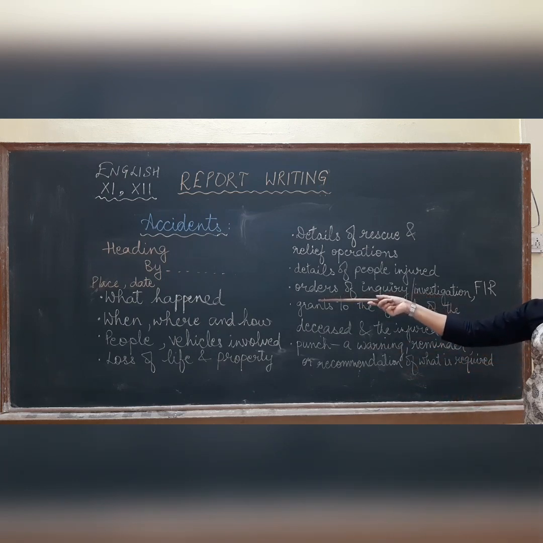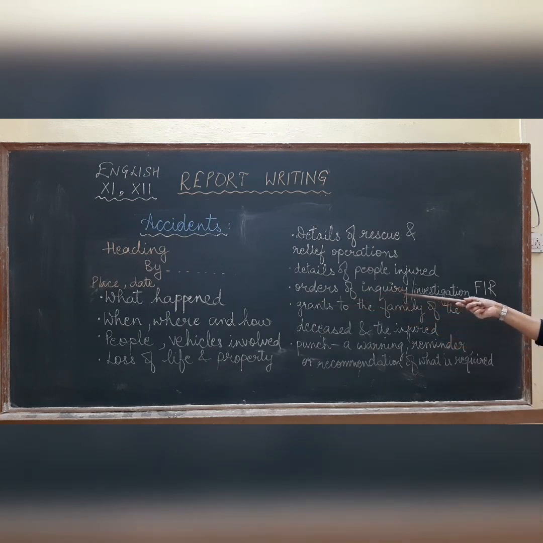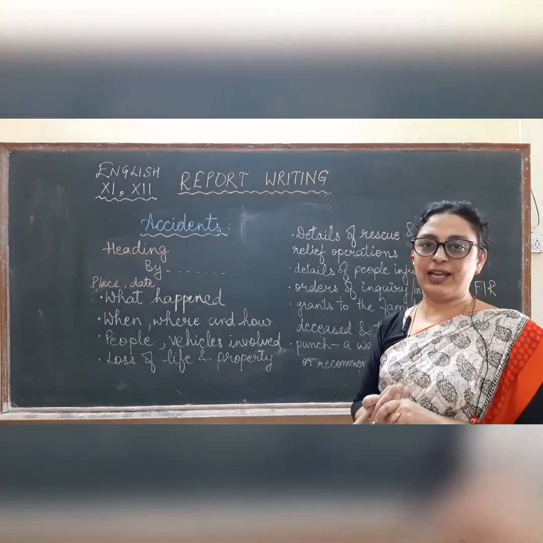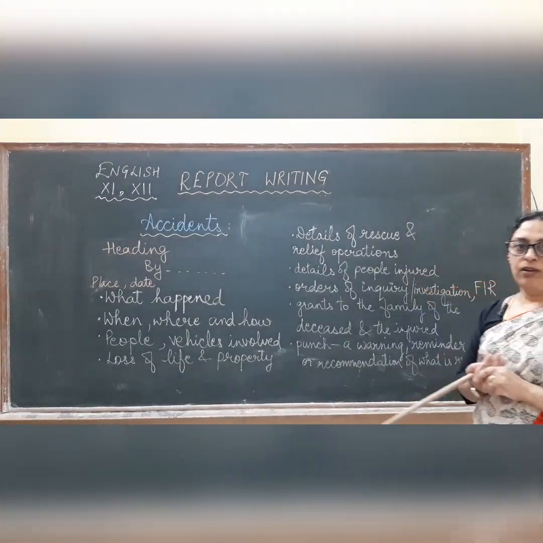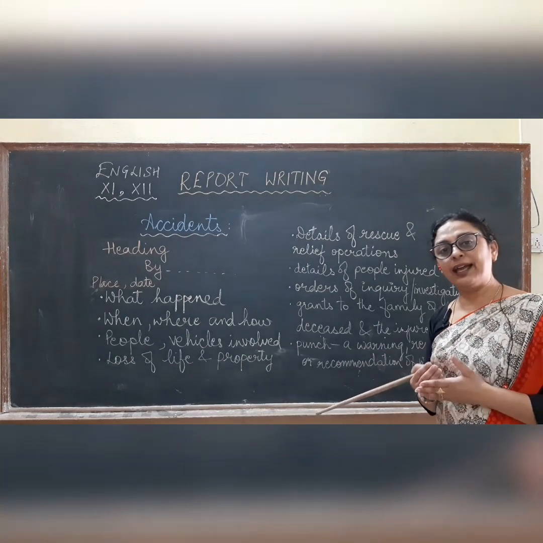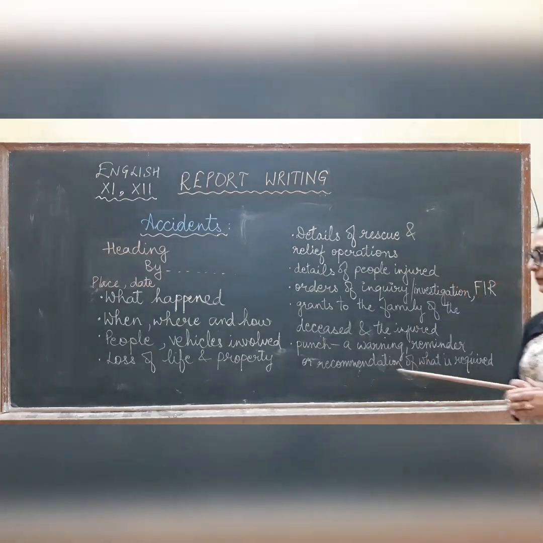After that, in the next paragraph, we need to mention that the government has passed an order of inquiry or investigation to find out the culprit, as well as the reason behind this accident. And then we may write that an FIR has been registered against the guilty driver.